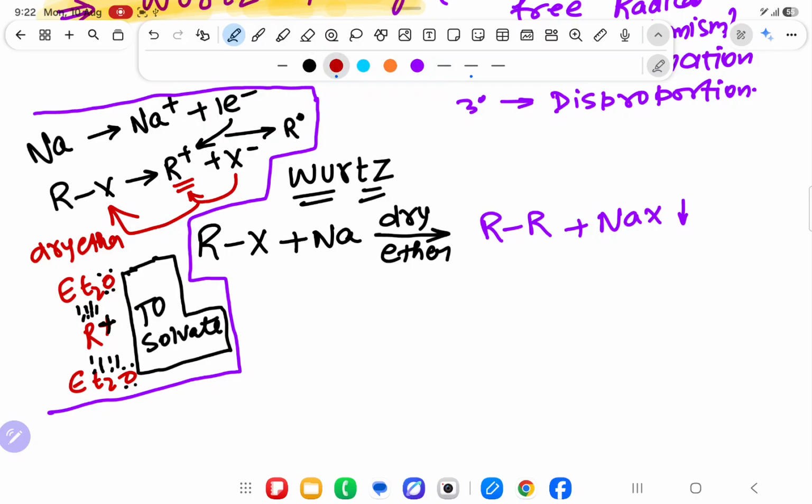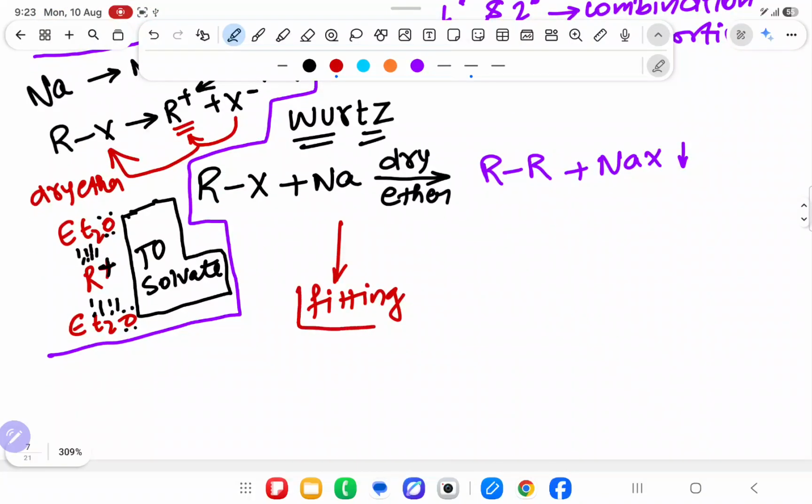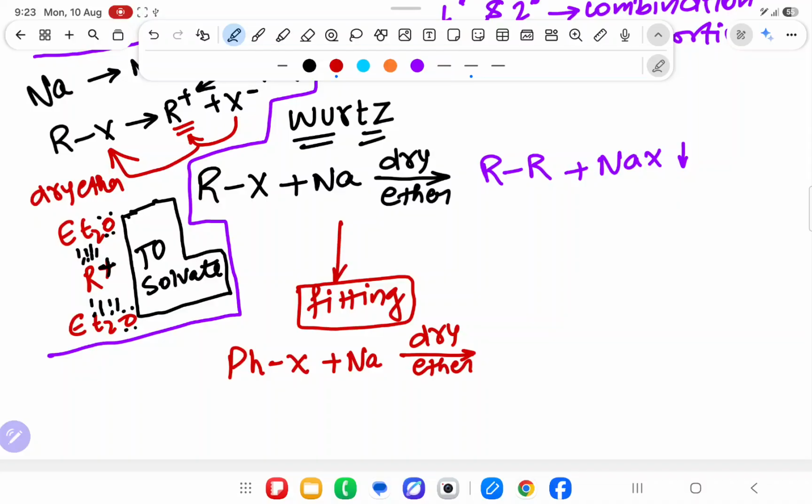Whenever he is enjoying, at the same time one scientist came, whose name is Fittig. He said, brother, you have taken alkyl halide, I will take aryl halide. Ph means phenyl. You have taken sodium, I will also take sodium. You have taken dry ether, I will also take dry ether. But I will take a little bit of heat. So what happens? Like you are forming alkyl, I will also form biphenyl, and NaX will come.